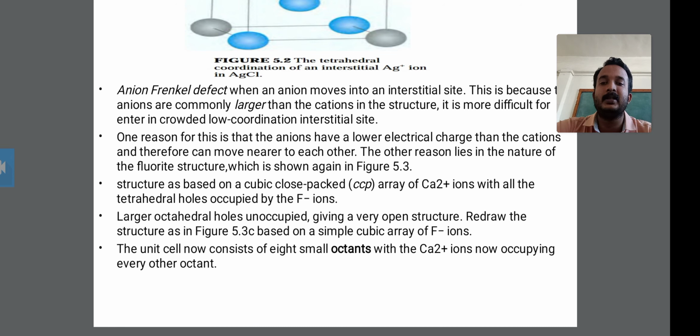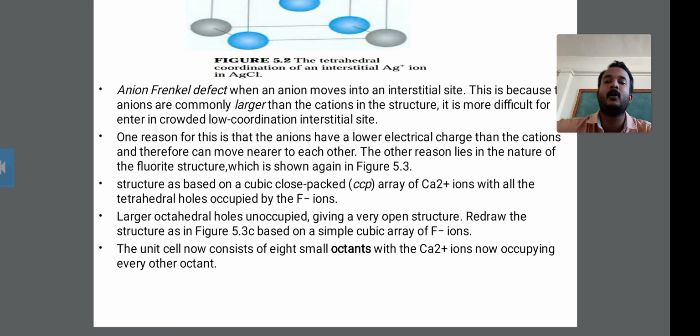The unit cell consists of 8 corners, which are the 8 small octants, and the Ca2+ ions occupy every other octant. This is all about the intrinsic defects.